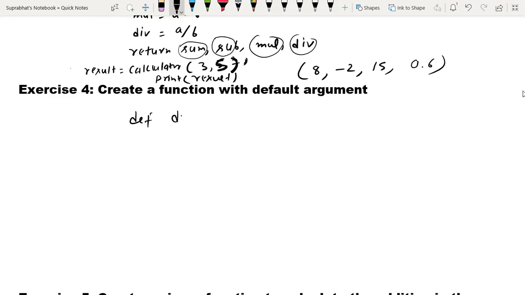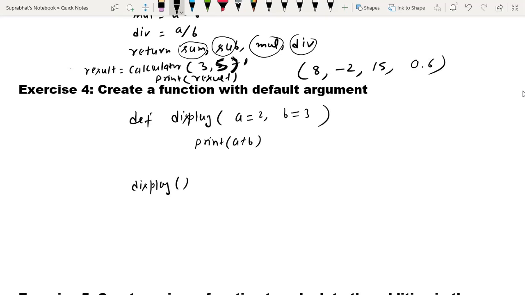Suppose I take a display function, and here a equals 2, b equals 3 I have given, and simply print a plus b, and I'm calling display.